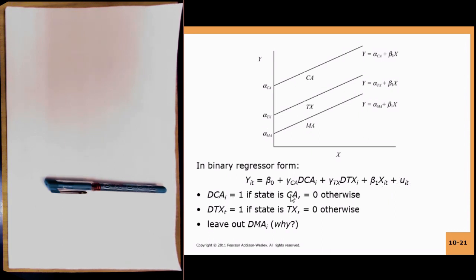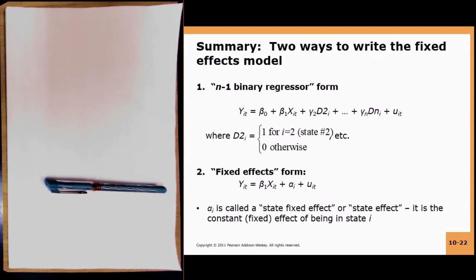The dummy variable for California will take a value of 1 if the state is California and 0 otherwise, and the dummy variable for Texas will take a value of 1 if the state is Texas and 0 otherwise. You leave out Massachusetts because otherwise you will run into the dummy variable trap, because there will be perfect multicollinearity. This is something you are familiar with from our discussions beforehand.